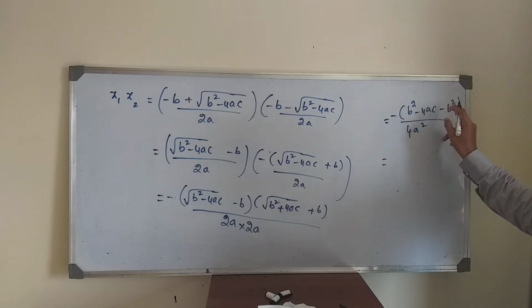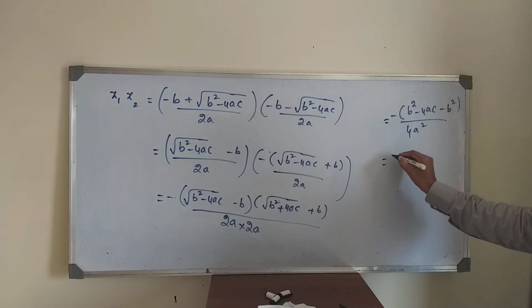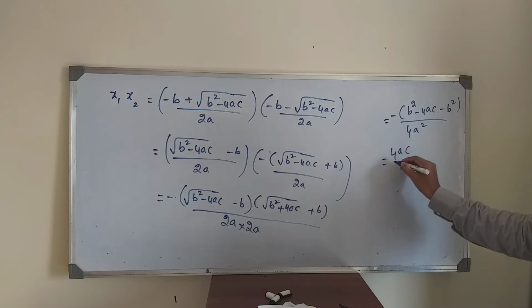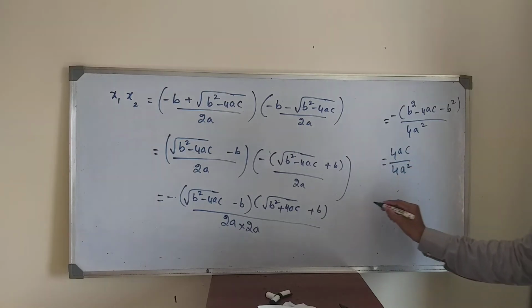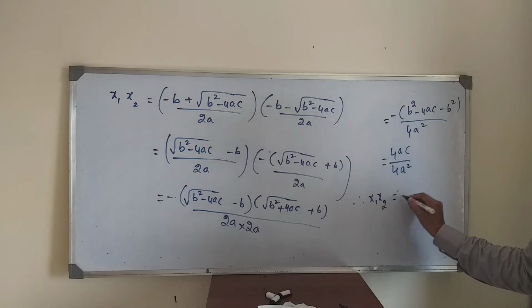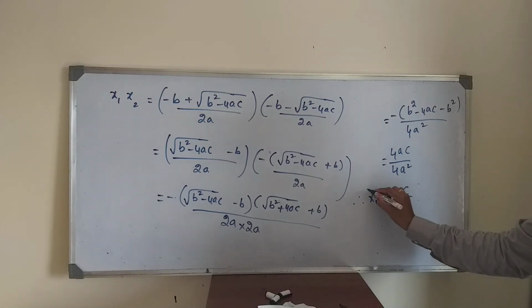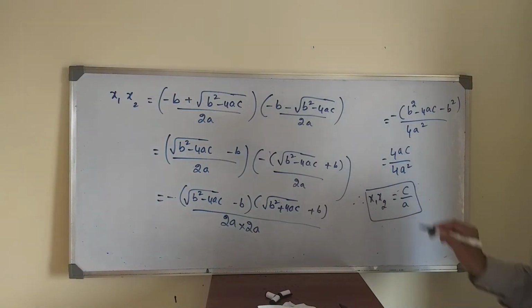The b squares cancel, and minus of minus is plus. So 4ac by 4a square. The 4 cancels, an a cancels. Therefore x1 x2 is equal to c by a. This is about the product of roots.